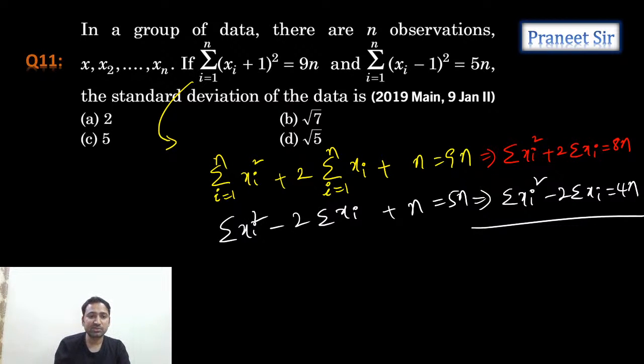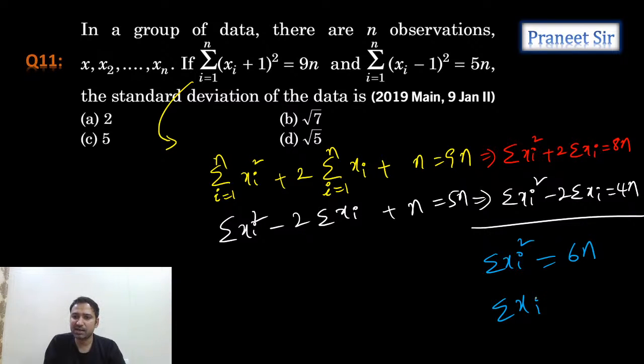What are the two results we are getting? When we add it, sigma xi square, how much is it? Is it 6n? What about sigma xi, guys? If we subtract it, how much do we get? Sigma xi is n. Correct or not? Perfect. So once we calculate these two values, can we calculate the variance and standard deviation?